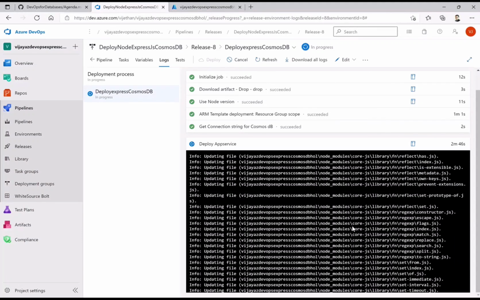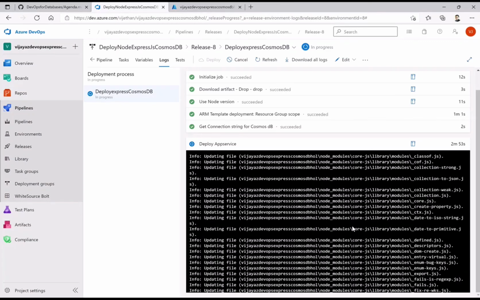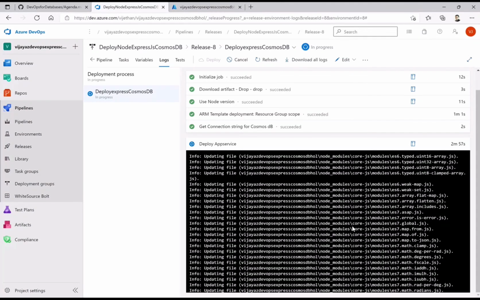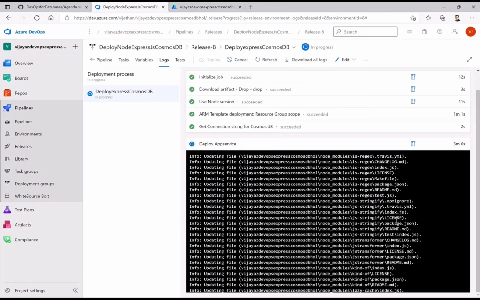That is the reason the complete code is getting pushed along with those core modules. See package.json, whatever we have seen in our repository, all those things are coming here.